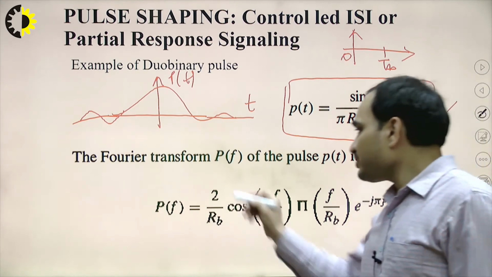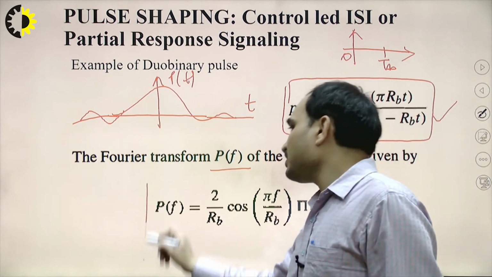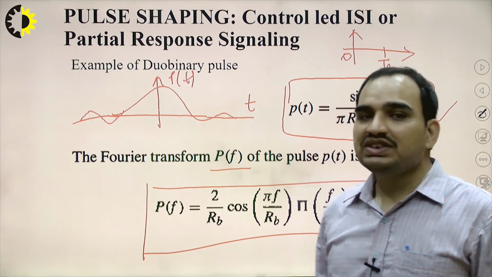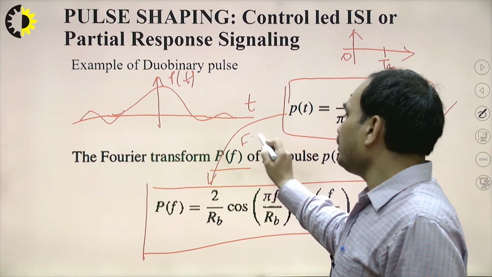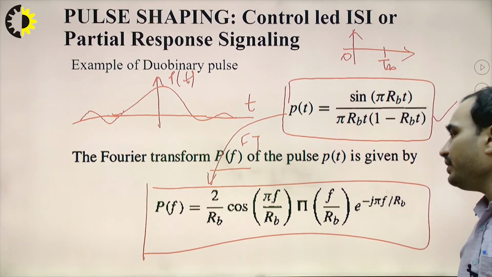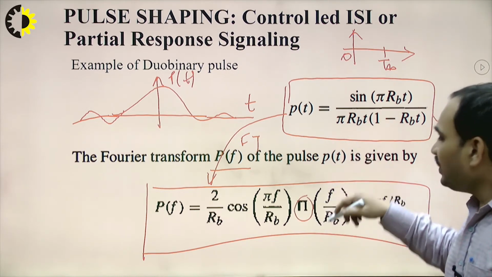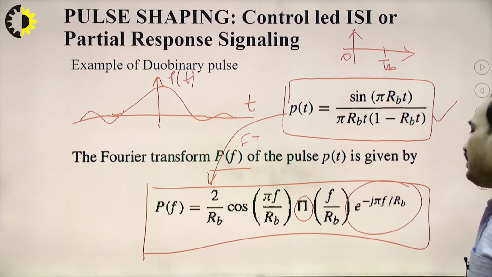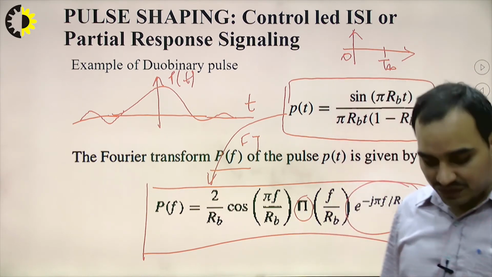So the Fourier transform of the pulse, P(f), is given by the pulse in the frequency domain. When we take the Fourier transform of this pulse, what will we get? We will get 2 by Rb cos(pi f by Rb) and the rectangular pulse. Now this sinc pulse will be converted to the rectangular function, that is given by rect(f by Rb) e raised to power minus j pi f by Rb. So this will be the representation in the frequency domain.